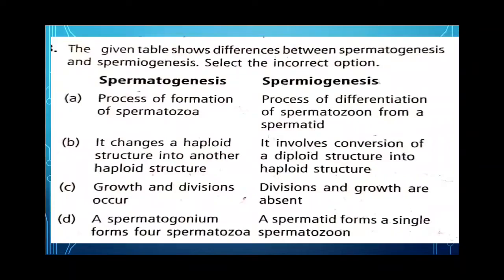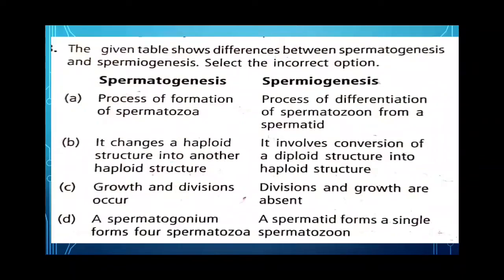Okay. Then B, changes a haploid structure into another haploid structure, and it involves conversion of a diploid structure into haploid structure. C is growth and division occurs. Okay. Division and growth are absent. And here a spermatogonium forms 4 spermatozoa, and here a spermatid forms a single spermatozoon.